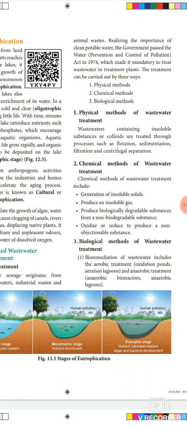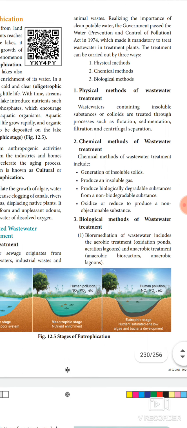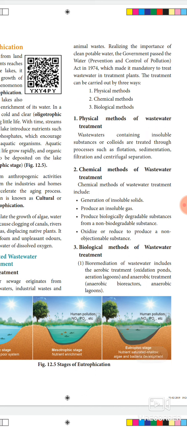Here the primary effluent is passed into a large aeration tank. It is constantly agitated mechanically and air is pumped into it. Vigorous growth of aerobic microbes occurs in the tank. While growing, these microbes consume the major part of the organic matter in the effluent. This significantly reduces the biochemical oxygen demand, otherwise known as the biological oxygen demand.